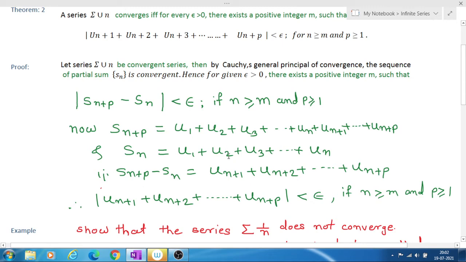If we subtract Sn from Sn plus p, then the terms up to un get cancelled, and only the terms from un plus 1, un plus 2, up to the last term un plus p remain.